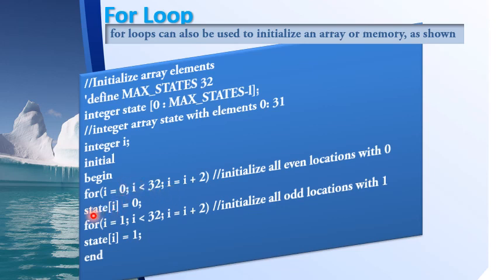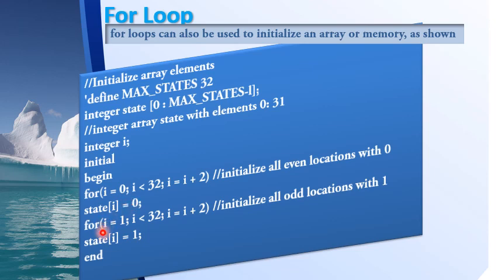So inside the loop I say state of i equal to 0. Initially i will be equal to 0, so state of 0 is 0. Next, i equal to 0 plus 2, so that means i becomes equal to 2. Next I say state of 2 equal to 0. Next, state of 4 equal to 0 and so on.